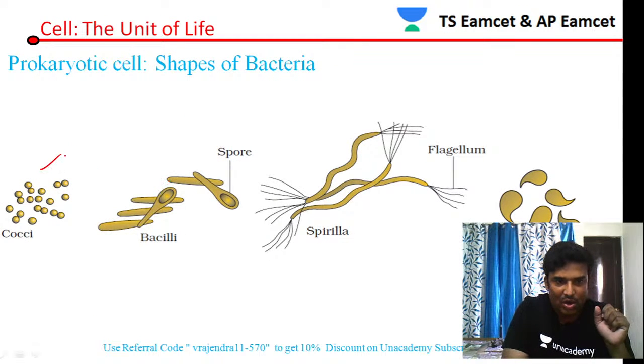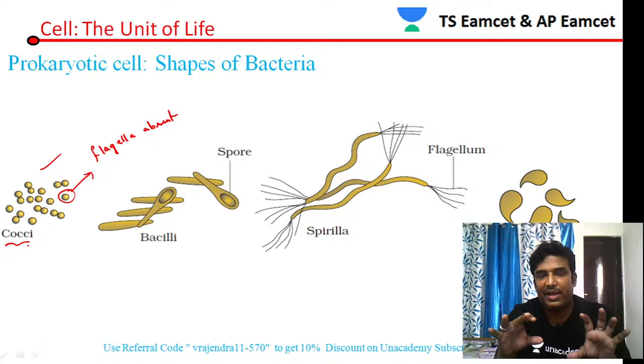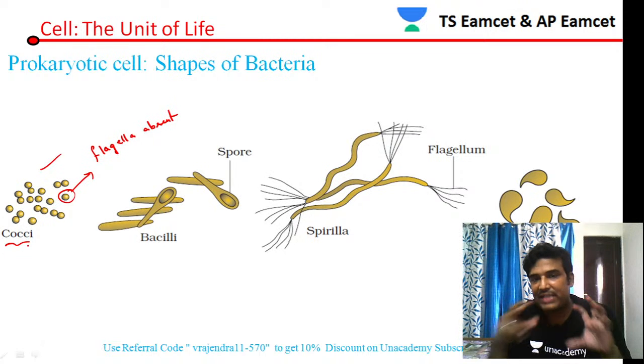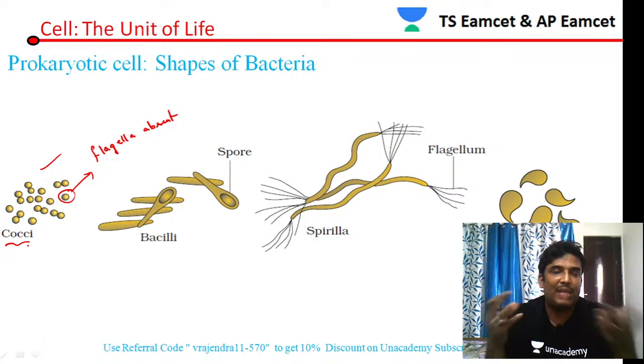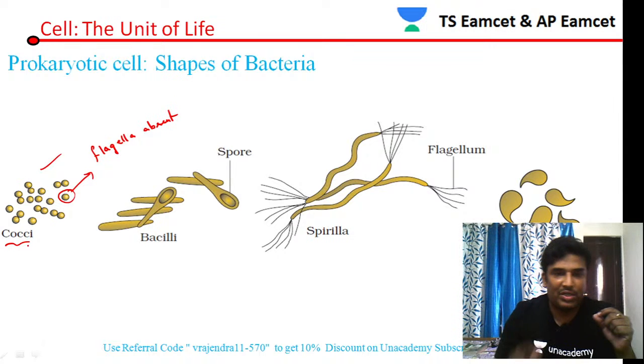So this is the coccus shape. In coccus shape bacteria, flagella is absent. The most important point you have to remember is that in coccus shaped bacteria, flagella will not be present. In rod shaped, spiral shaped or comma shaped bacteria, you may expect flagella to be present in some members, but flagella is totally absent in the coccus shaped bacteria. That is an important thing which you have to remember.